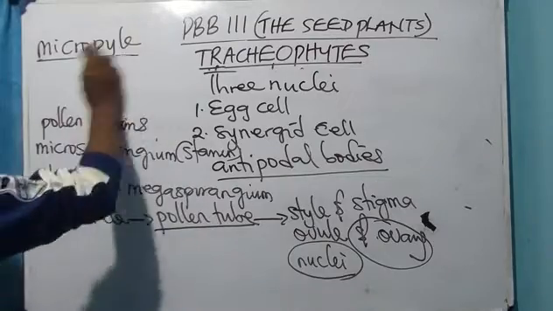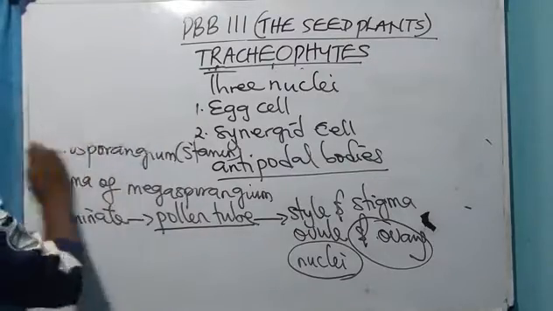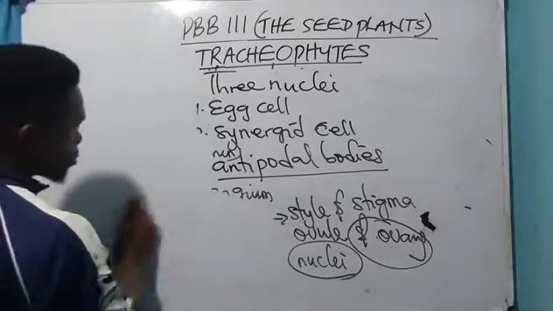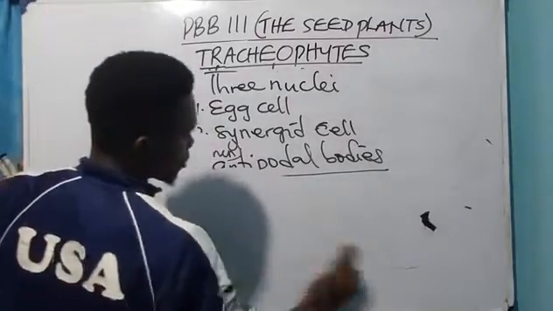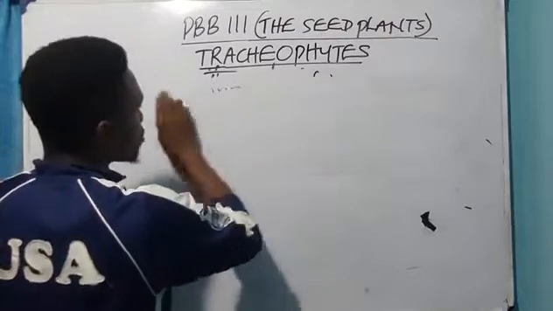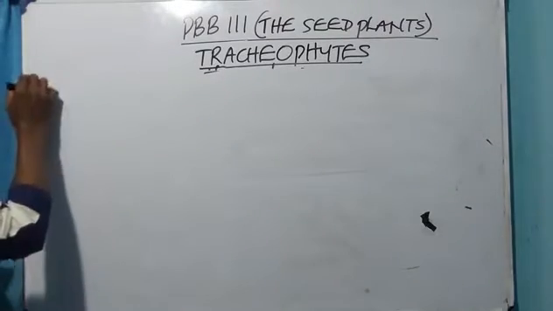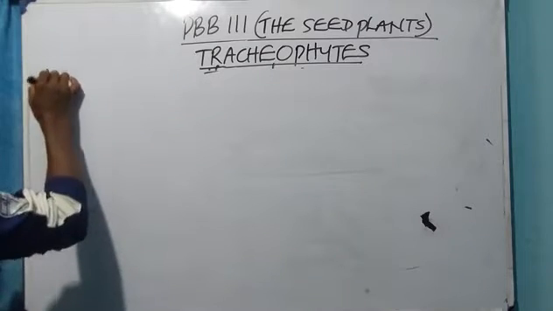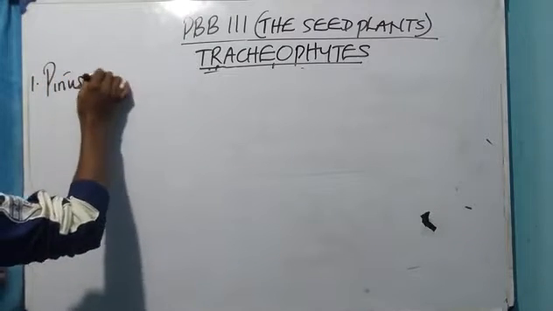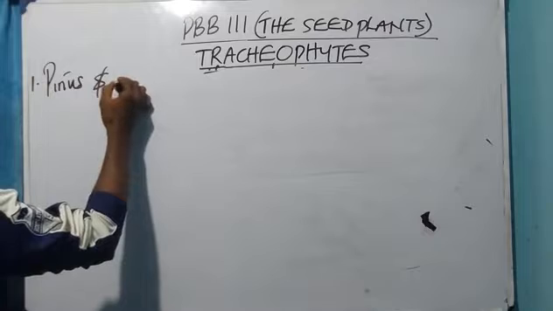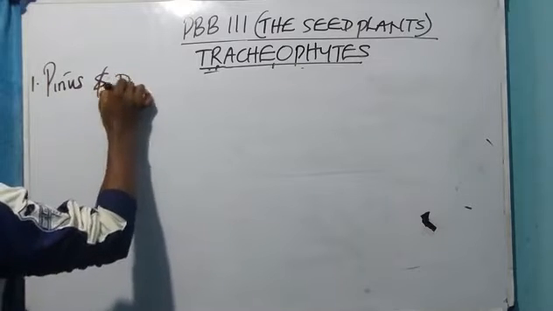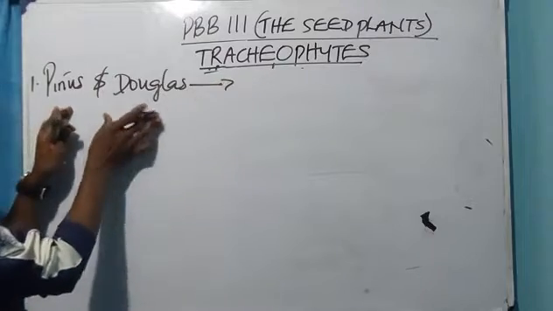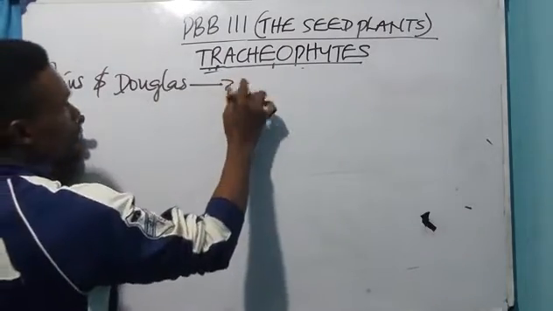Now, the gymnosperms, I told you before, have some economic importance. Now, one, some gymnosperms like the pinus and Douglas fir are examples of conifers. They are used as what? Christmas trees.